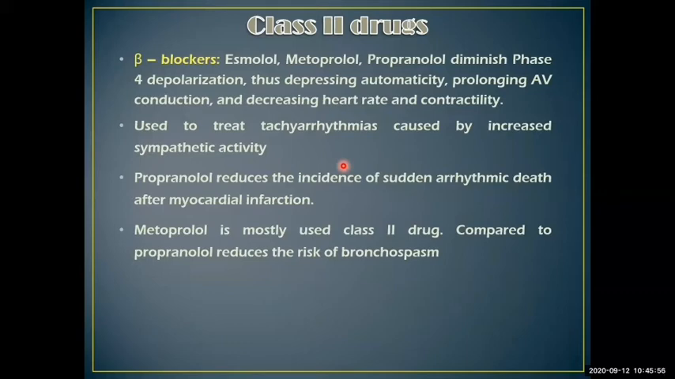Propranolol can reduce such incidences, and metoprolol is the most commonly used class 2 drug, and compared to propranolol, it reduces the risk of bronchospasm. Basically, metoprolol is a specific cardioselective beta blocker because it blocks only beta 1. It doesn't block beta 2, whereas propranolol also blocks beta 2, right? So that is class 2 drugs.